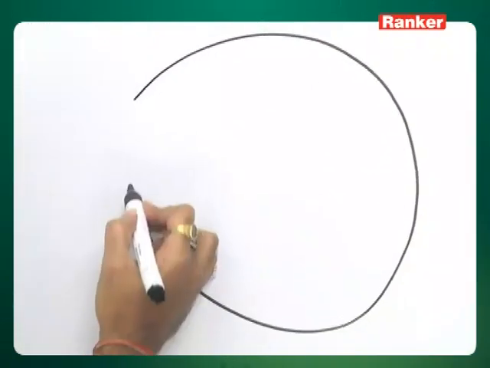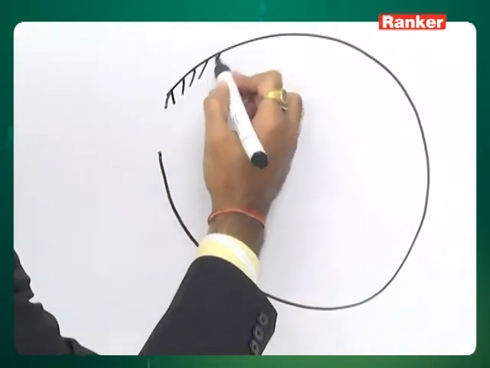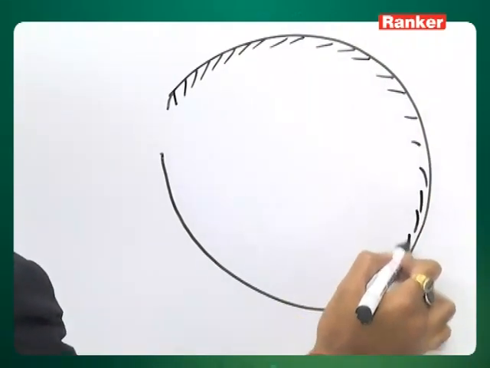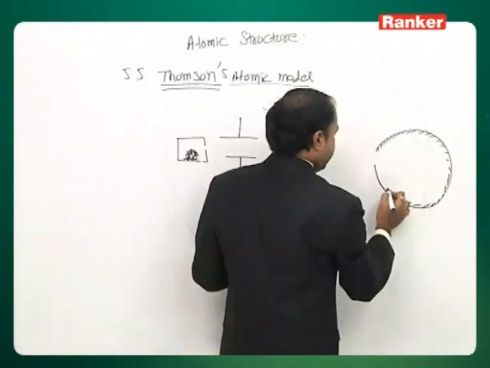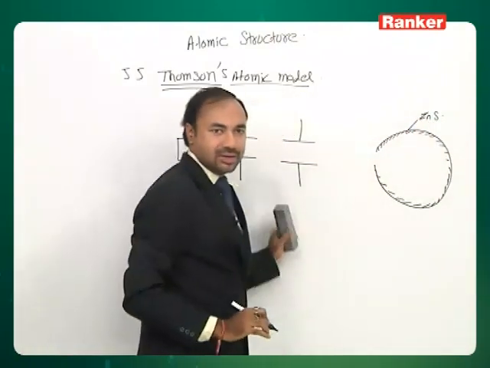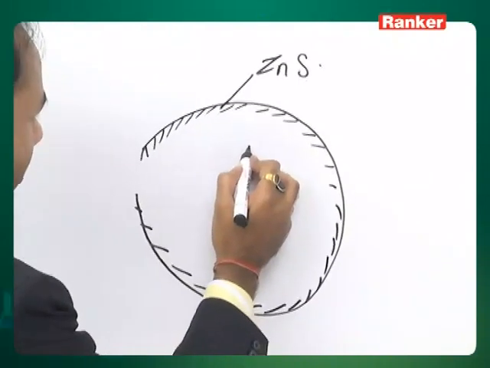Like this, a disc he took. The inner side of the disc was coated with zinc sulfide, ZnS, like this, and here he took a very thin gold foil.